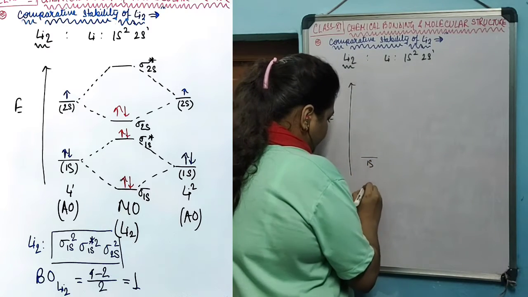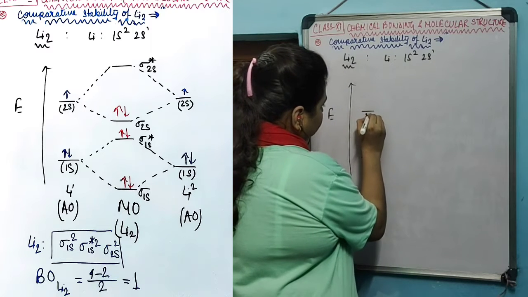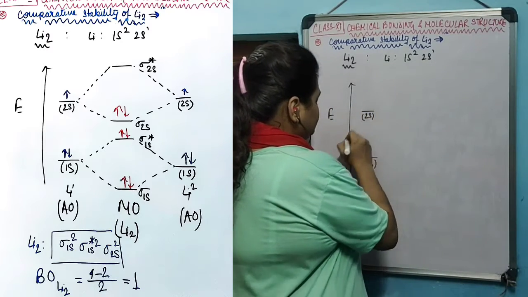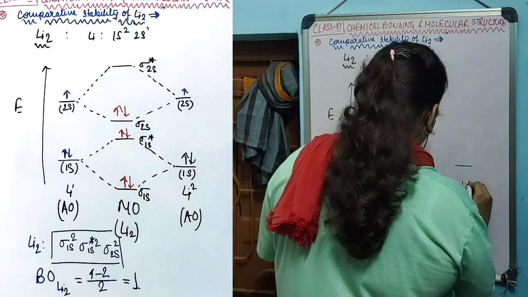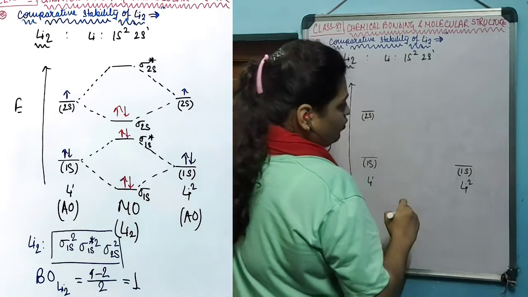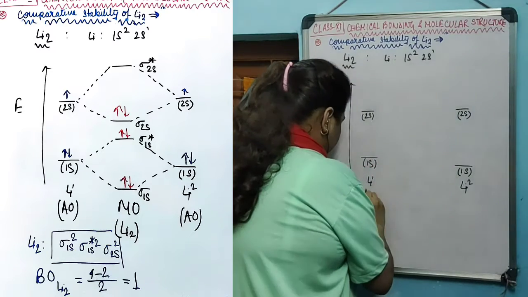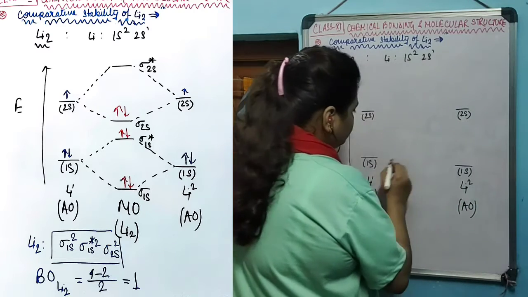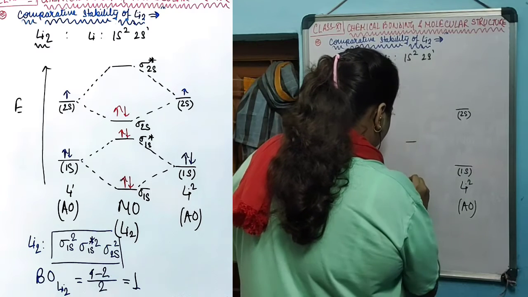This is the 1s of lithium 1 atom, and there is a 2s orbital which has a little higher energy compared to the 1s. In a similar way, on the opposite side, lithium 2 atom will have its 1s orbital and also its 2s orbital. These are the atomic orbitals of the two lithium atoms that are combining. The molecular orbitals will be the combination of these orbitals.